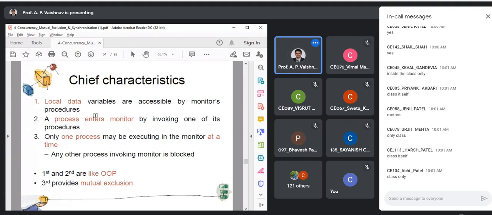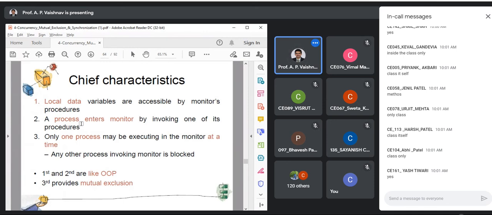Yes, so that is the same thing we are using over here. Something which you are declaring inside monitor is local to monitor only. Outside methods cannot invoke it. That is why it is going to guarantee mutual exclusion, because you are not having interference. It is more or less related to object-oriented, and that is the reason why Java provides this concept.